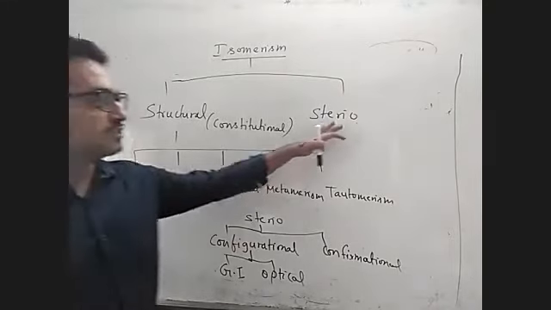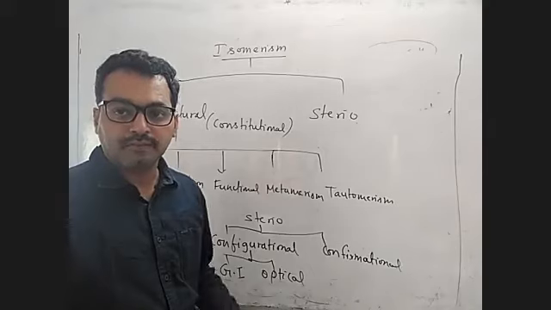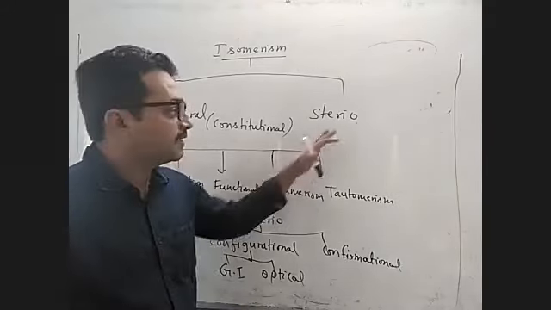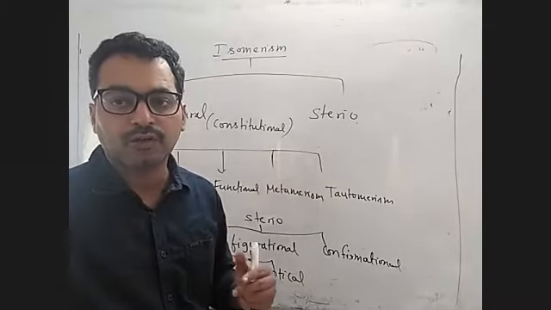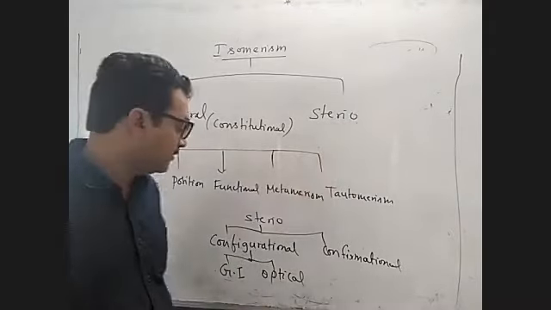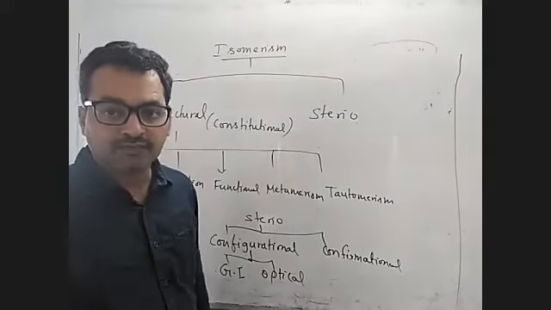Next, what is meant by stereoisomerism? Compounds having the same structural and molecular formula, but the spatial arrangement of the atoms or groups in three-dimensional space is different. That is called stereo.